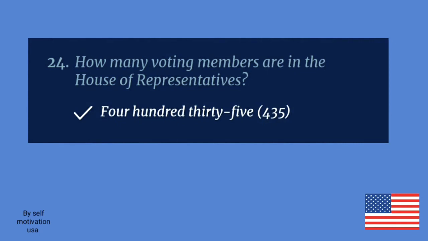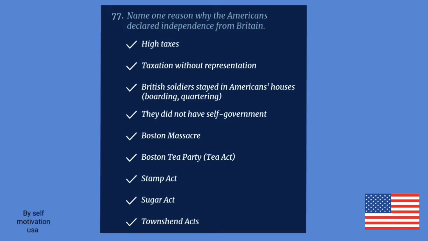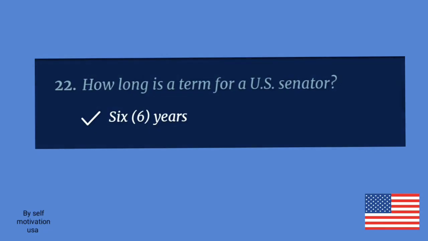How many voting members are in the House of Representatives? 435. Name one reason why the Americans declared independence from Britain. High taxes. Who was the United States' main rival during the Cold War? Russia. How long is a term for a U.S. Senator? 6 years.